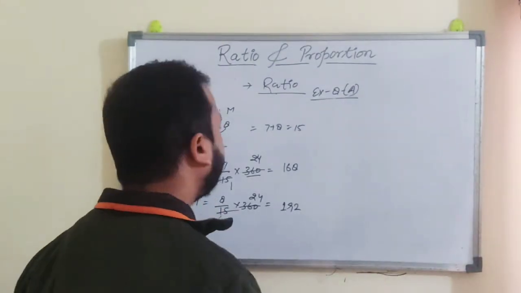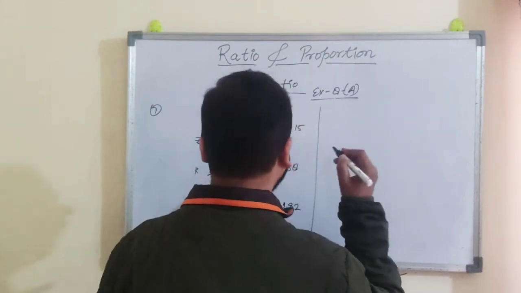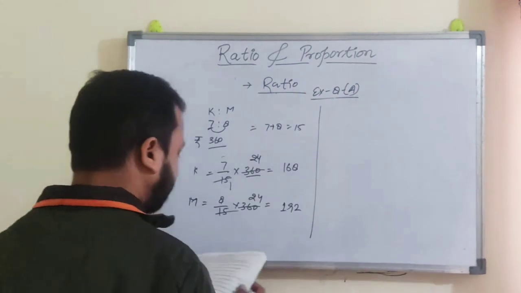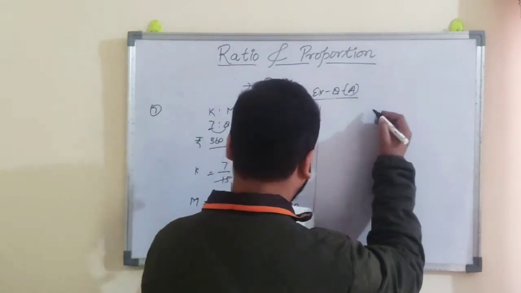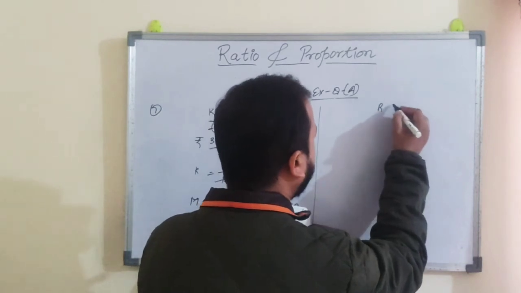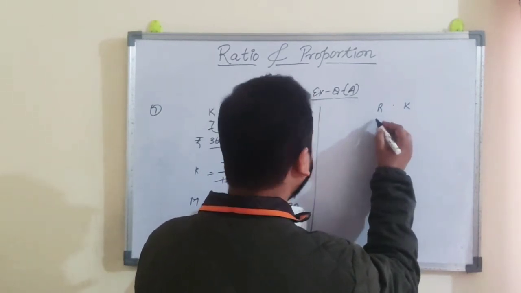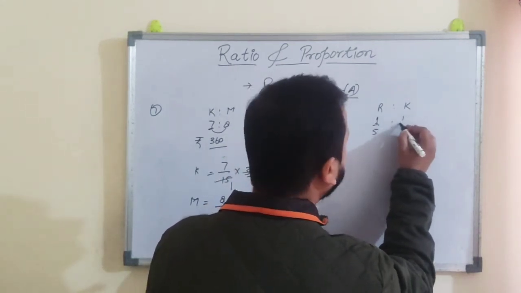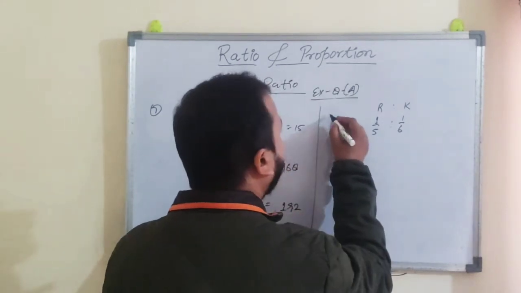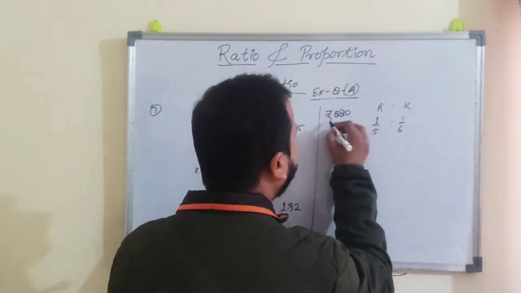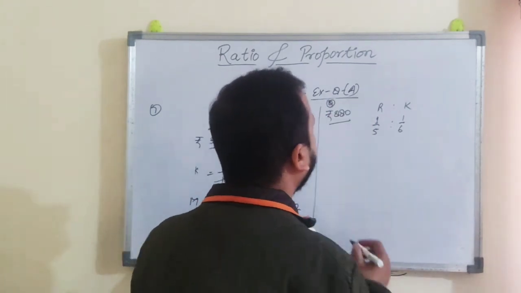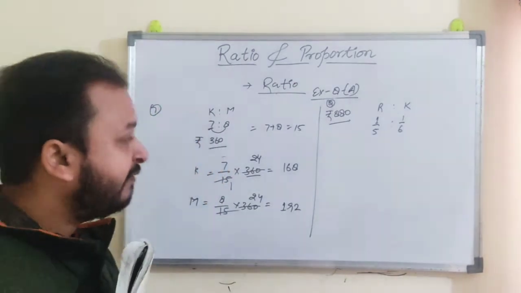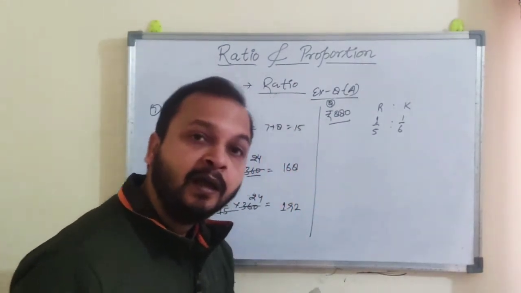Now come to question number 8. This question is also the same, but one thing it has done is that the ratio is written in the form of fractions. This time Rajan and Kamal are here, and the money has to be divided between them. The ratio is given as 1 by 5 and 1 by 6. The total amount this time is 880 rupees. So 880 rupees has to be divided between Rajan and Kamal.